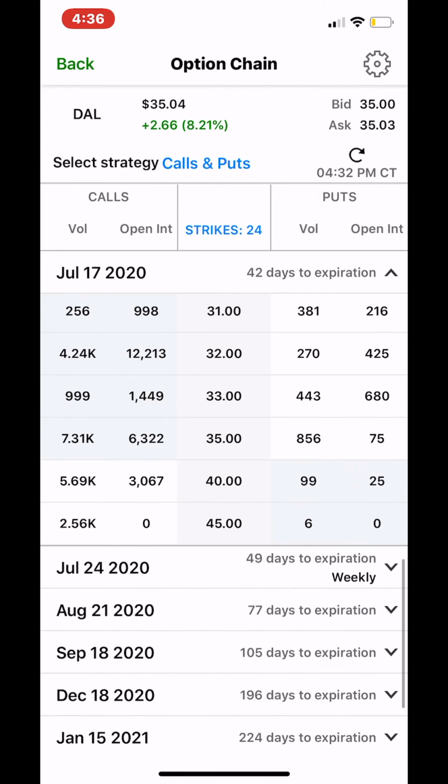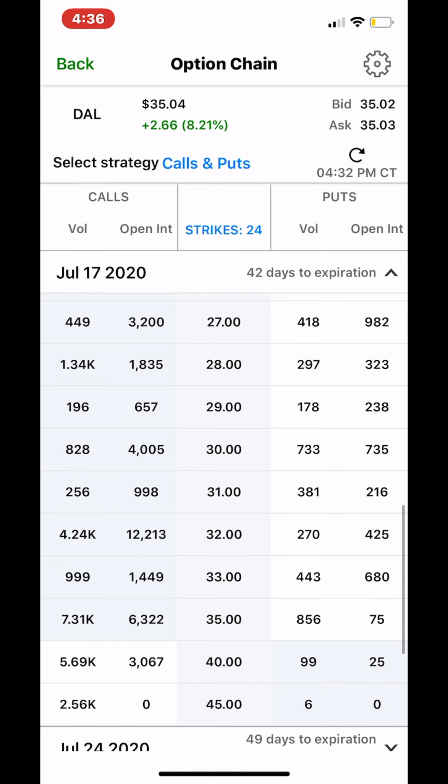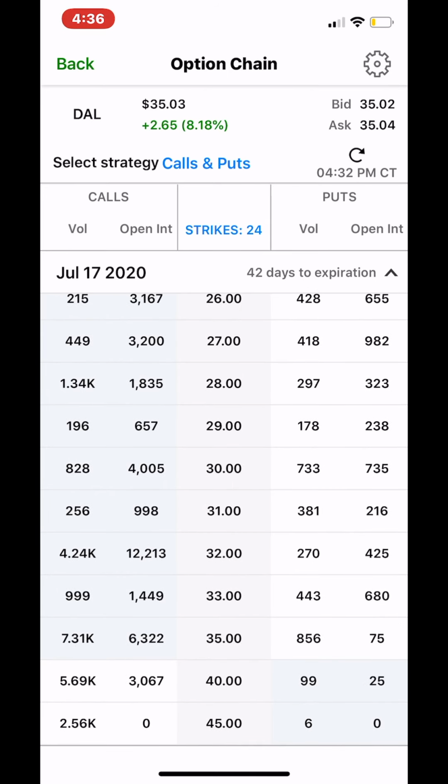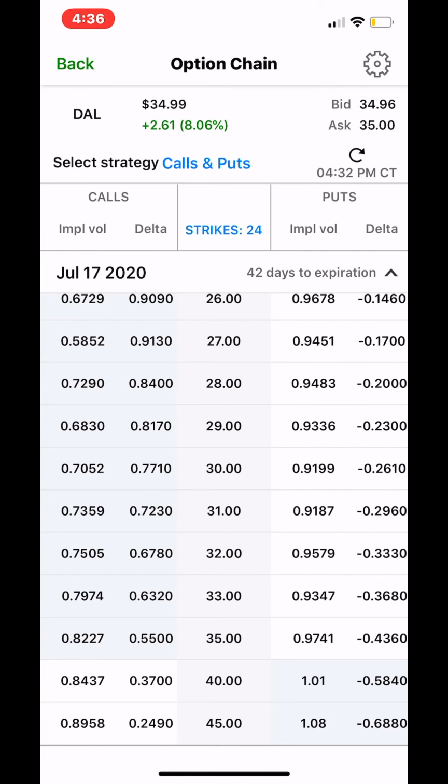So if you find a position with low volume in it, I would stay away from that position, because when you get to low volumes in contracts, it may be hard to fill it. So if the price shoots up on you, you may not even be able to close it at that price. So it's good to find something with a lot of volume, with a lot of activity on it. And let's scroll over to implied volatility.